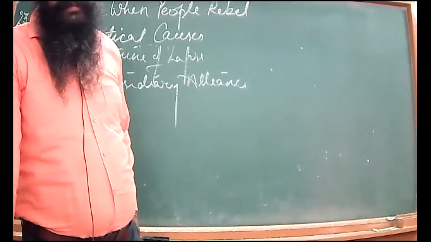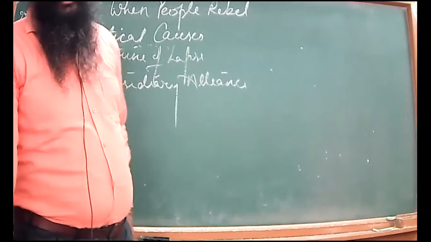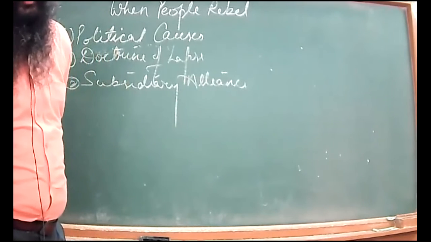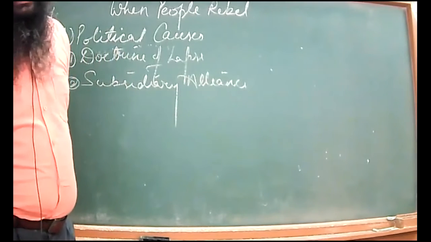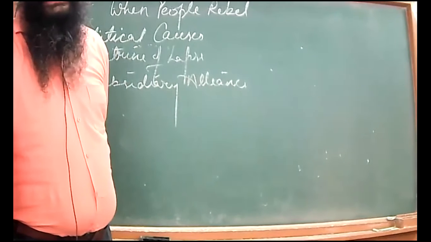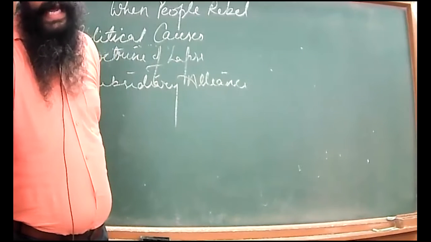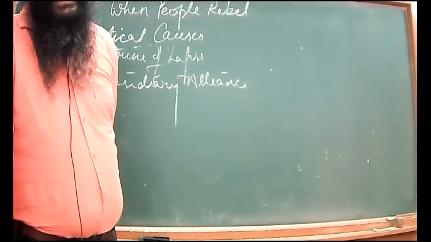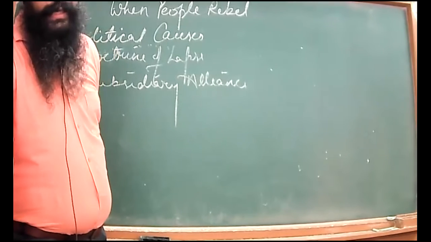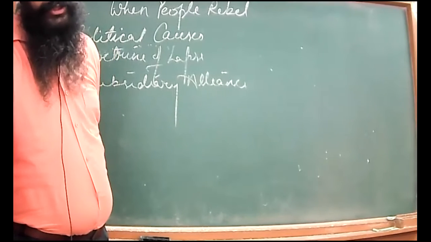Maladministration means mismanagement, that the ruler is not capable of administration. On such grounds also, the Britishers annexed some areas. Awadh earlier accepted the subsidiary alliance, and later was annexed under the British Empire through maladministration.